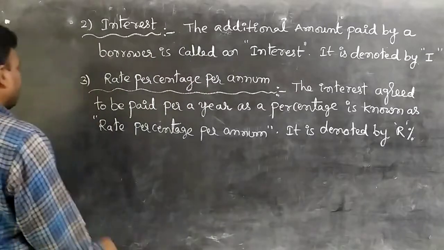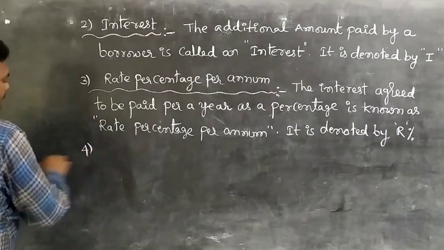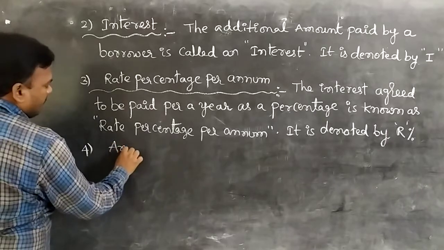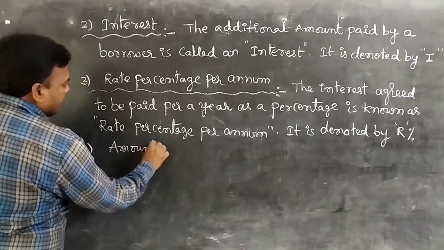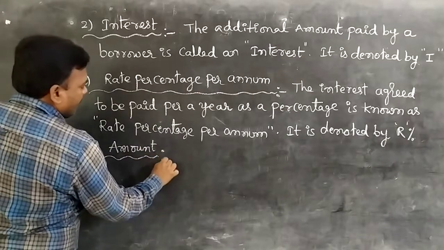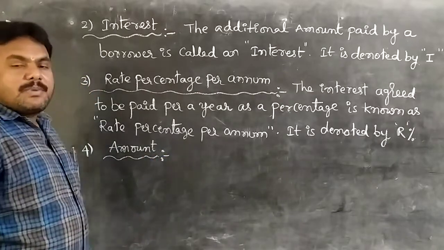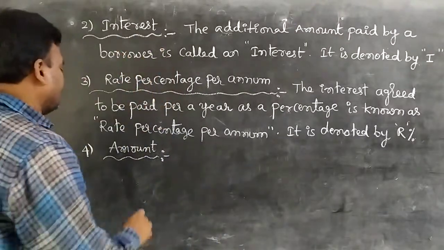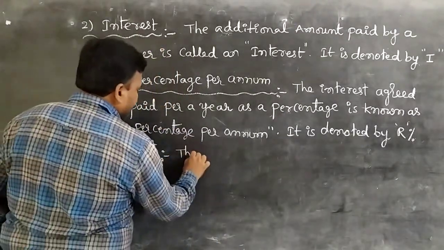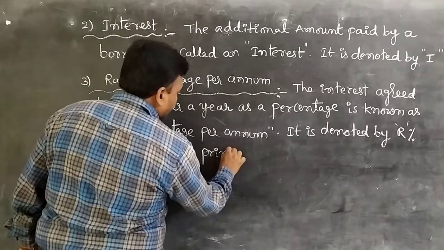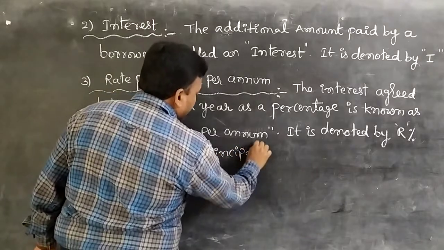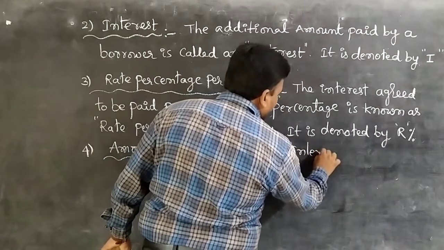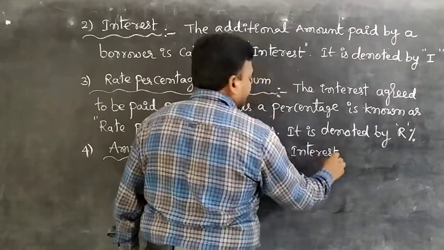Right. Go for the fourth one, students. What is the fourth? Amount. Total amount, or simply we say amount. The principal and interest put together is known as an amount.